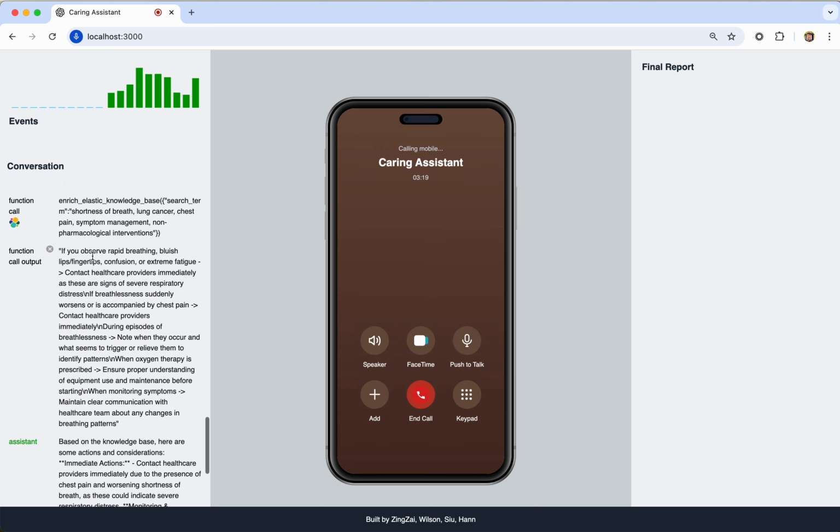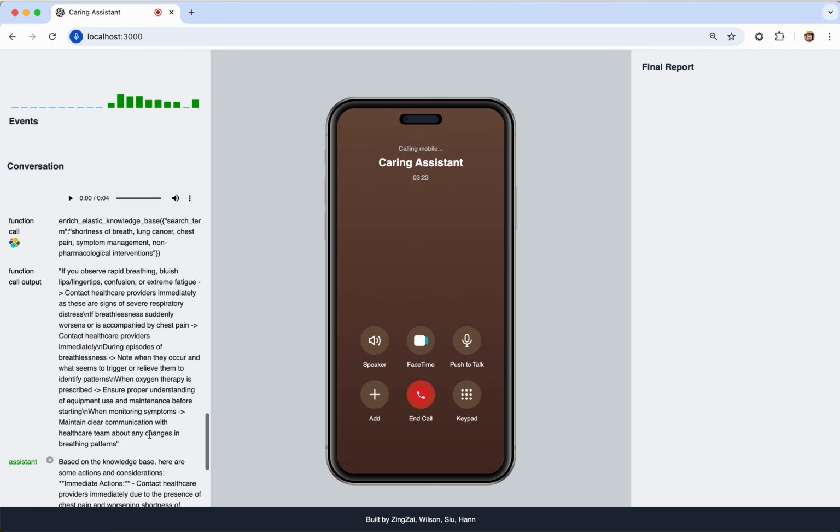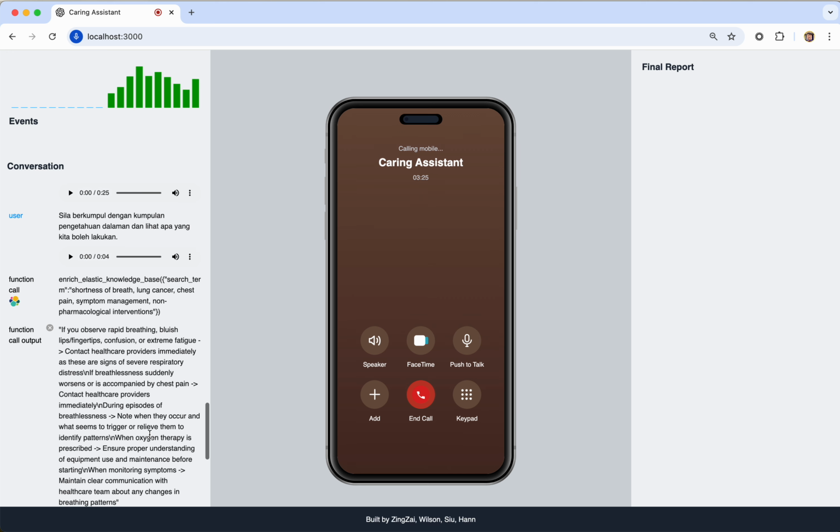Okay, I'll mute this for now while the assistant continuously speaks, while I can talk through the entire process of what happened. So after letting the assistant know to enrich it with our Elastic knowledge base, we did another function call internally to really enrich the experience using our internal knowledge base that is stored, such as very specific care instructions or some other additional medical research that we have stored within Elastic.